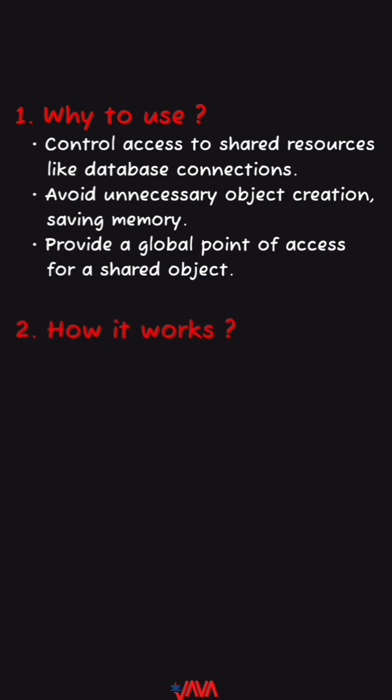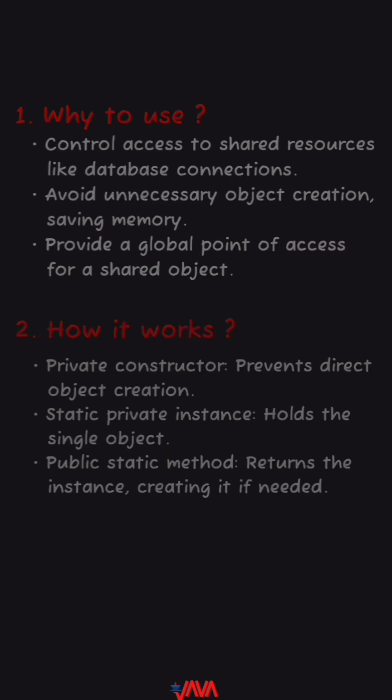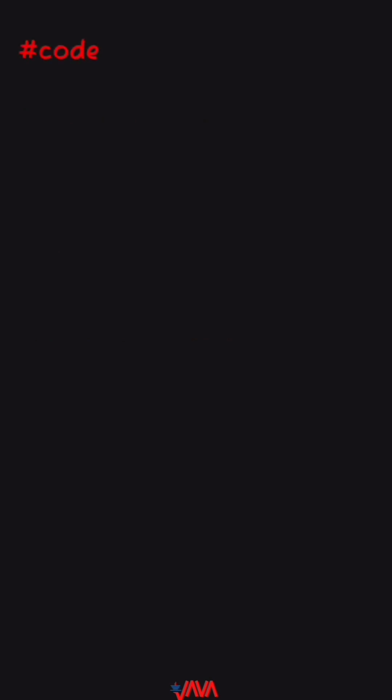Second, how it works. A private constructor prevents direct object creation. A static private instance holds the single object. A public static method returns the instance, creating it if needed. Let's get into the code.